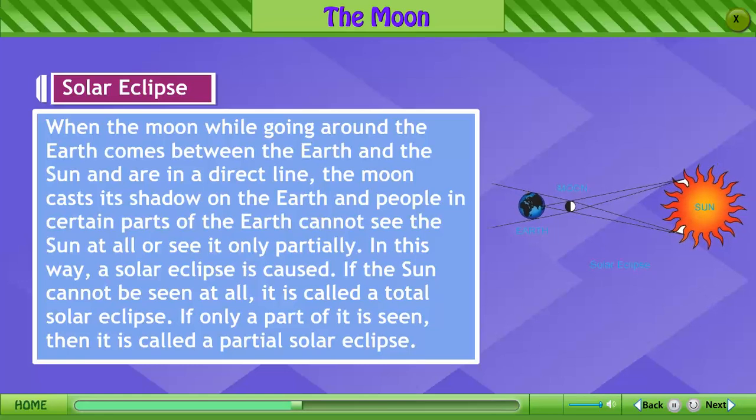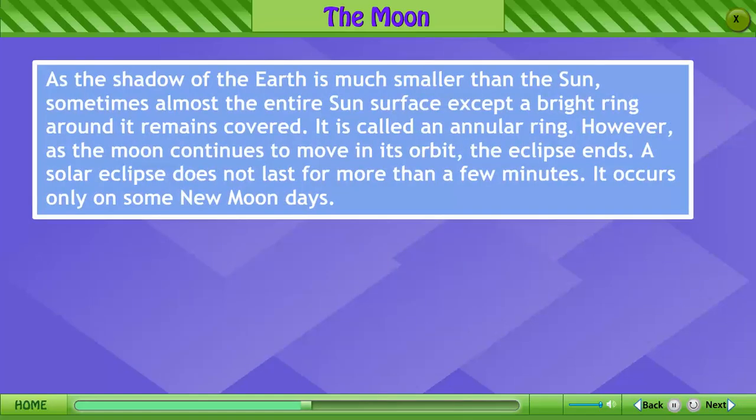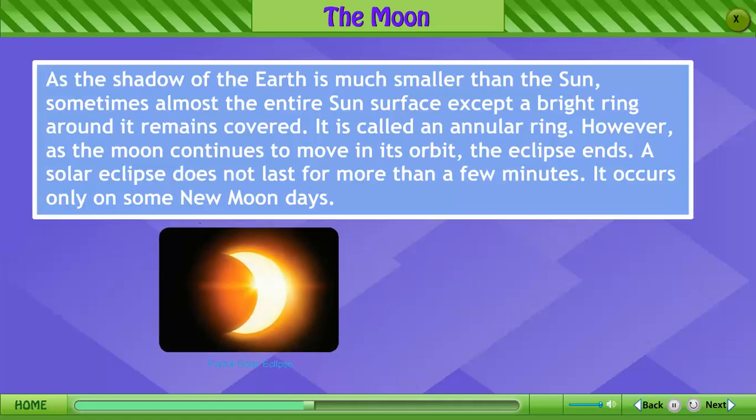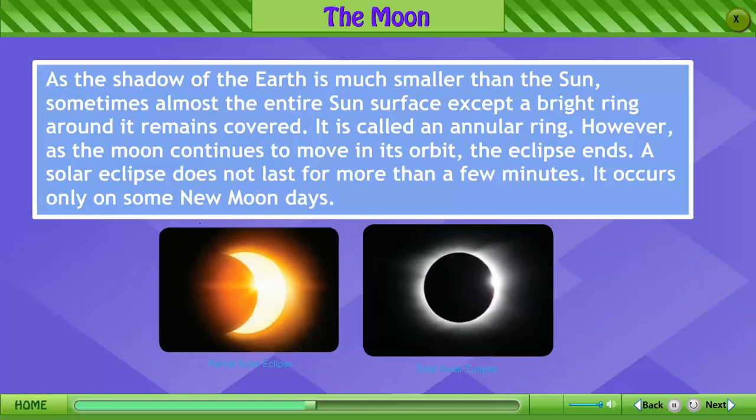In this way, a solar eclipse is called. If the sun cannot be seen at all, it is called a total solar eclipse. If only a part of it is seen, then it is called a partial solar eclipse. As the shadow of the moon is much smaller than the sun sometimes, almost the entire sun's surface except a bright ring around it remains covered. It is called an annular ring.